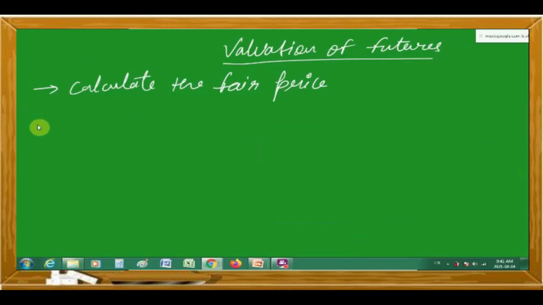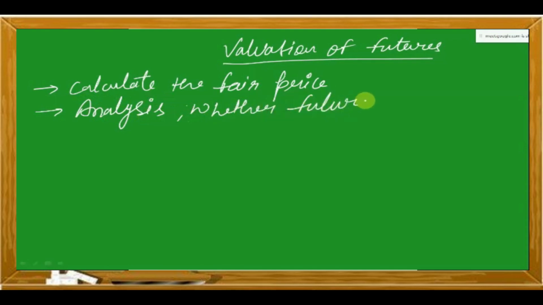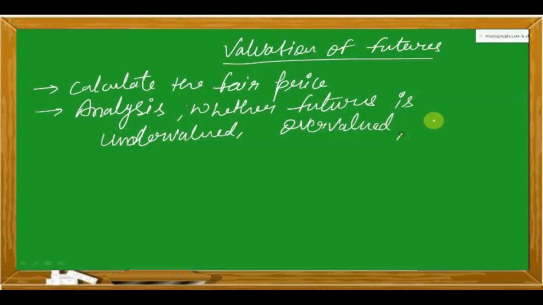Apart from that, we'll be doing the analysis of whether the futures is undervalued, overvalued, or at par.